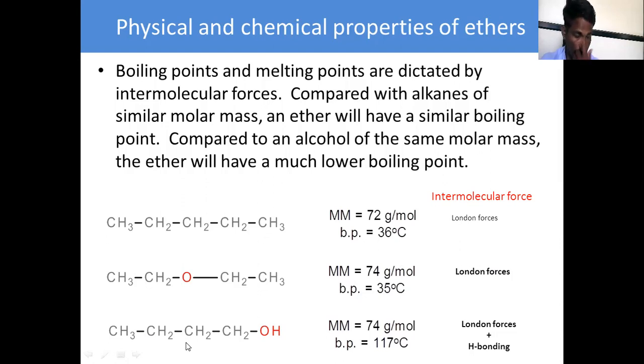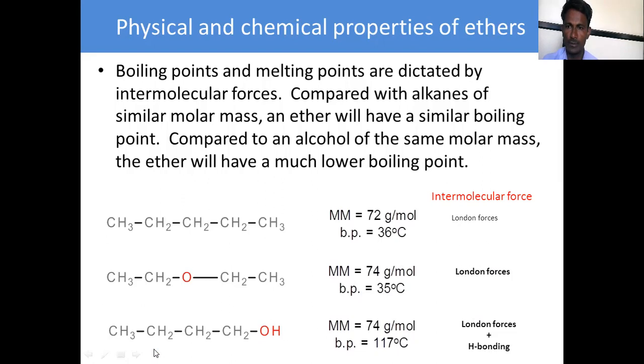And next to that, this is the alcohol. The boiling point is appreciably increased here, to 170 degrees Celsius, because London forces exist between these compounds along with hydrogen bonding. Hydrogen bonding is responsible for increasing the boiling point in alcohols.